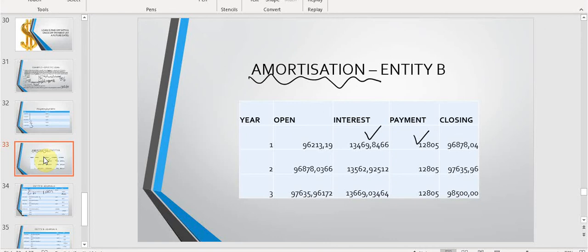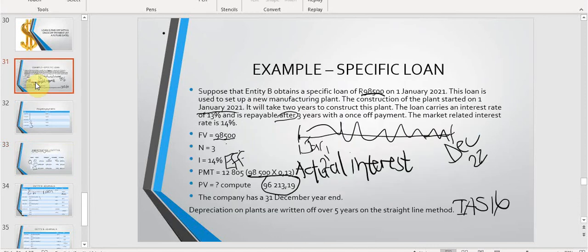Please remember that in year 1 and year 2, this is a qualifying asset, so I'm just going to mark it with a Q. In year 3, it is no longer a qualifying asset because it takes only 2 years to construct this plant. So after 2 years, we will commence using it. It will be ready for use. And then we can no longer take the borrowing cost or the interest and put it as part of the asset's historical carrying value. So just beware.